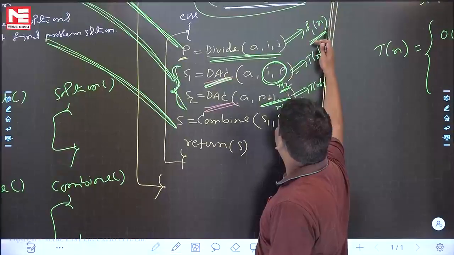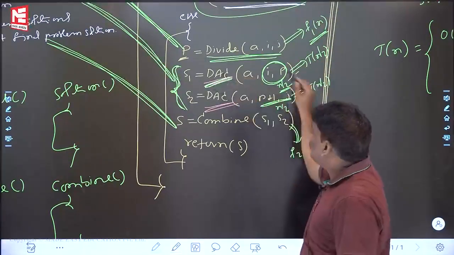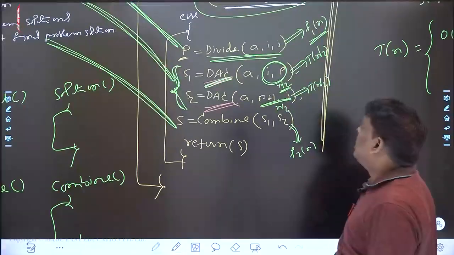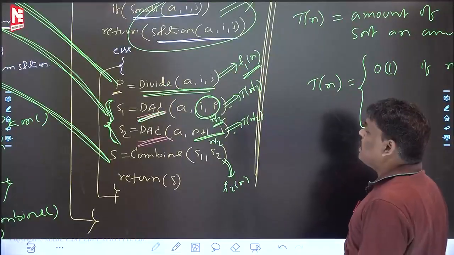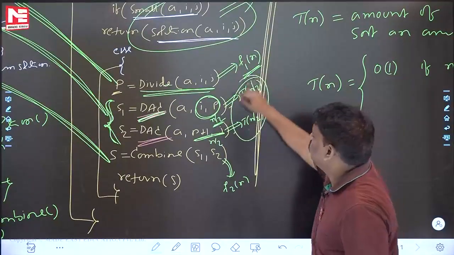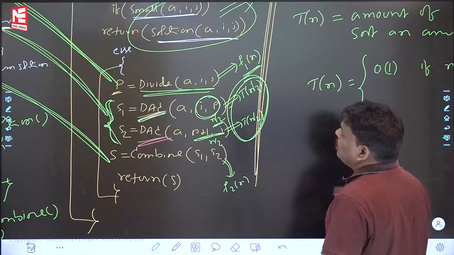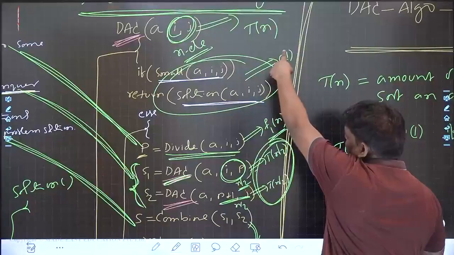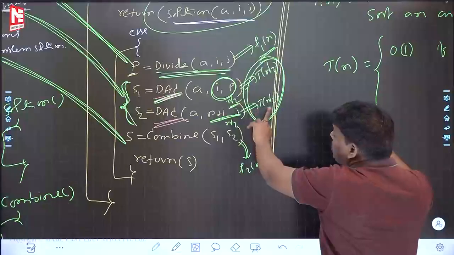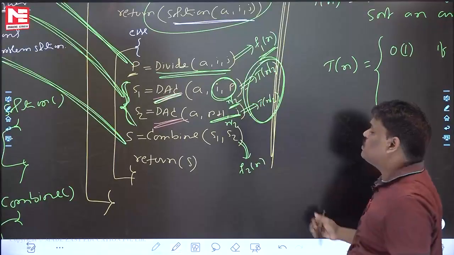F1 of n, divide time. This is going to be conquer time. The next one is combine time. Can you help with divide time? F1 of n. Conquer time is 2T(n/2): two function calls of half size. One function call of full size is T(n); two function calls of half size is 2T(n/2). Can you say combine time?